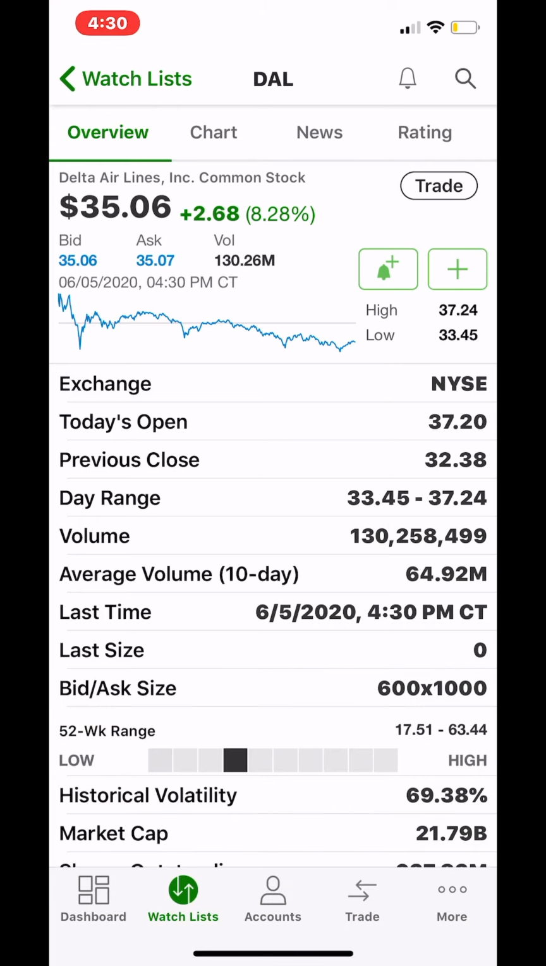And so if you see there where the bid price is, you can see the regular price is $35.07. It's moving right now. See the bid price is $35.02 and the ask price is $35.07. So with the bid price, that's the highest price a buyer would pay for a security. And the ask price is the lowest price a seller will accept for a security.